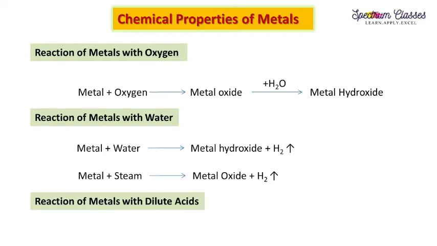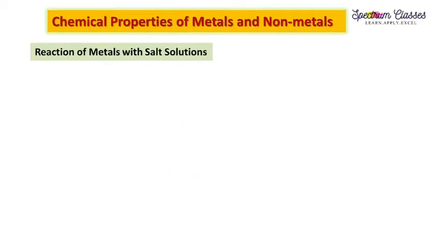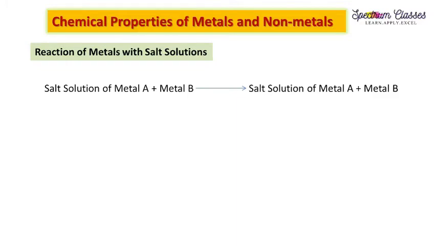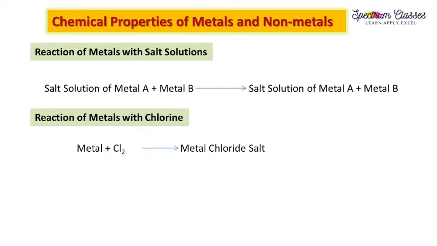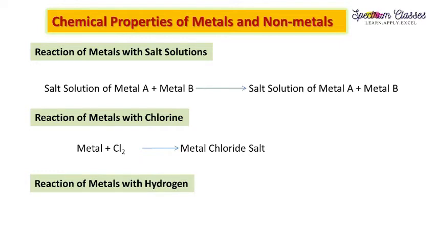The next is reaction of metals with dilute acids. Dilute acids on reaction with metals form metal salts. The fourth one is reaction of metals with salt solutions. One metal salt A on reaction with metal B forms the salt solution of metal B plus metal A. The next one is reaction of metals with chlorine. Here metal plus chlorine gas forms metal chloride salts. Reaction of metals with hydrogen: metal plus hydrogen gives metal hydride.